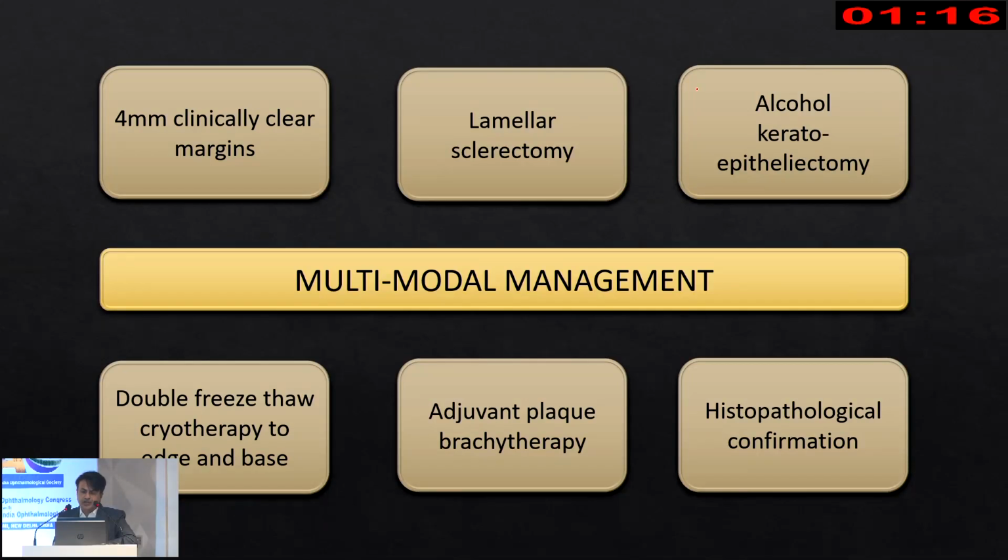Double freeze-thaw cryotherapy, as usual, goes to the edge, not to the base. Adjuvant plaque brachytherapy in a primary or a secondary sitting would definitely help you reduce the local tumor recurrence rate. Of course, finally, there is histopathological correlation.